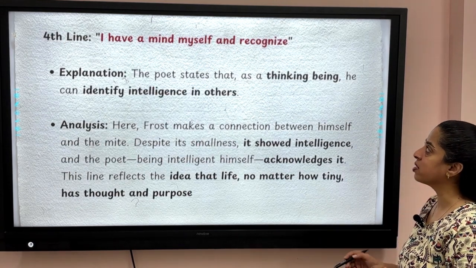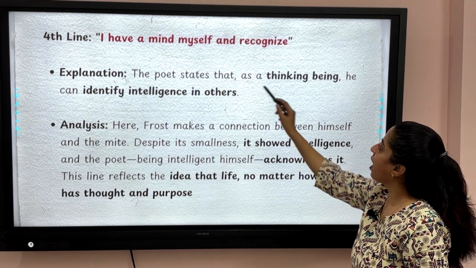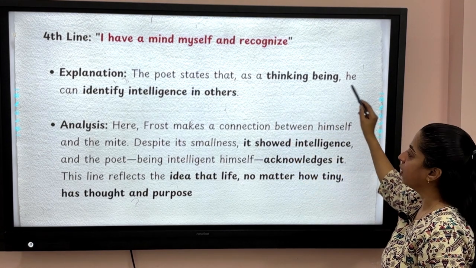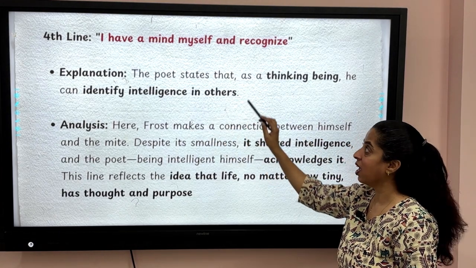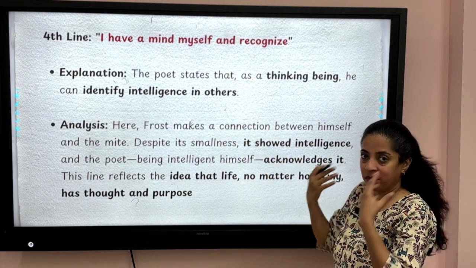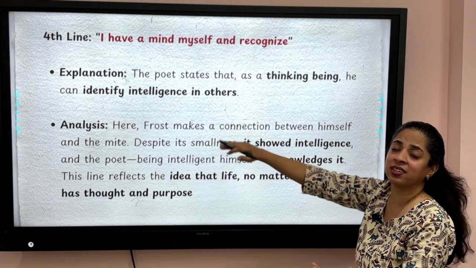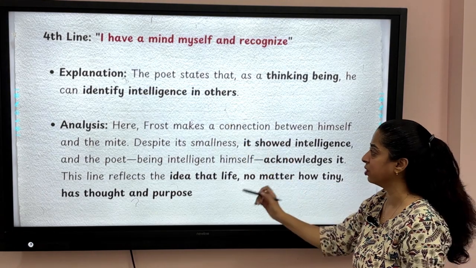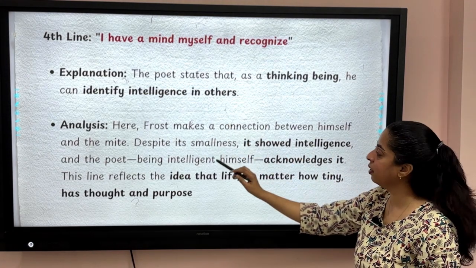I have a mind myself and recognize. So the poet is saying that as a thinking being, he can identify intelligence in others. I have a mind myself, I am a thinking being, and I can recognize, I can identify the intelligence in others. So here Frost makes a connection between himself and the mite.